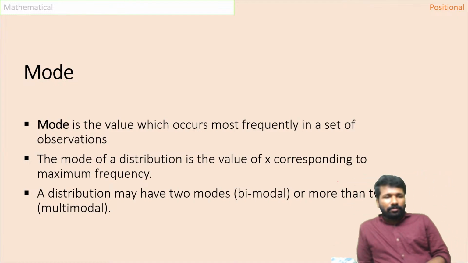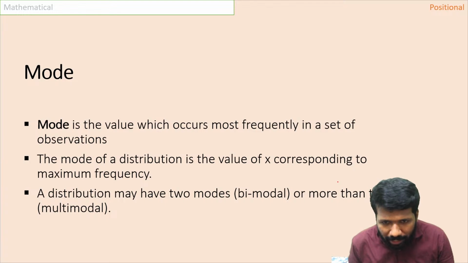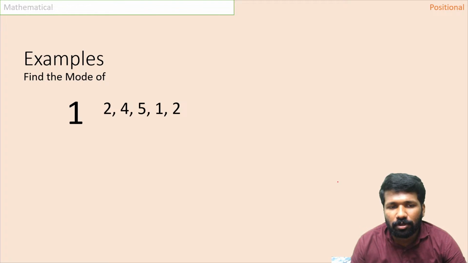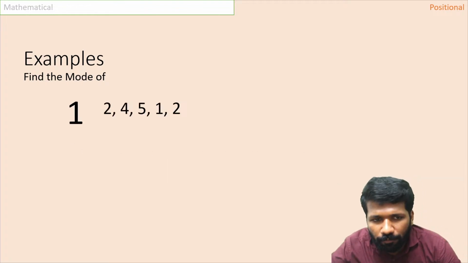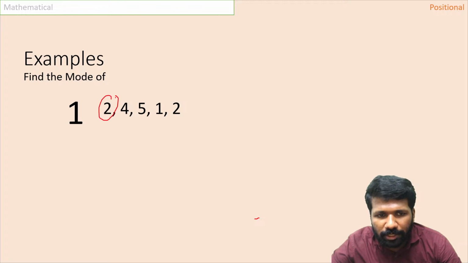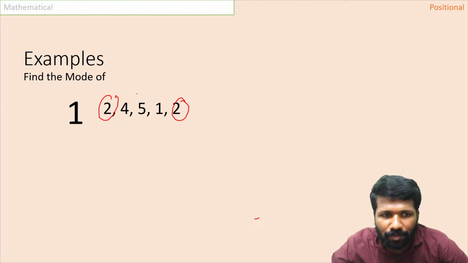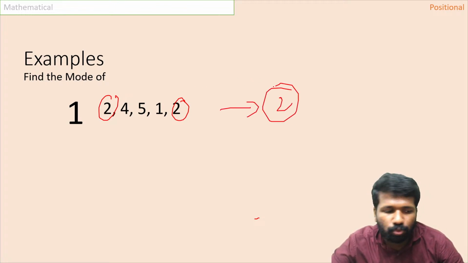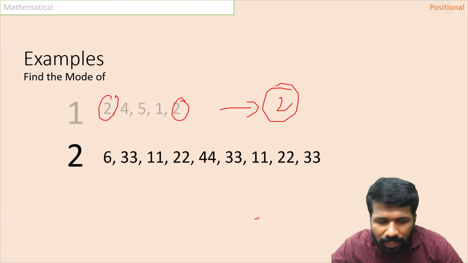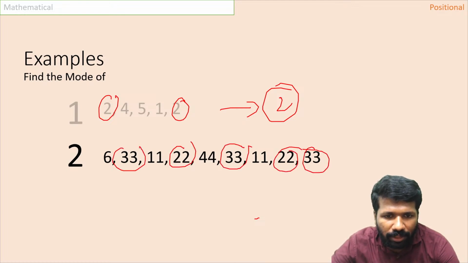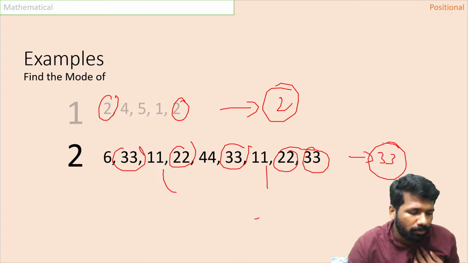Now what is mode? Here also you are not mathematically calculating it, you are just observing it. For example, first example 2, 4, 5, 1, 2. Here 2 is occurring 2 times, no other number is occurring 2 or more times. So the maximum occurring observation is called mode. So here the mode is 2. Second example 6, 33, 11, 22, 44, 33, 11, 22, 33. 22 is occurring 2 times, 33 is occurring 3 times, 11 is occurring 2 times only. So 33 is clearly the mode.